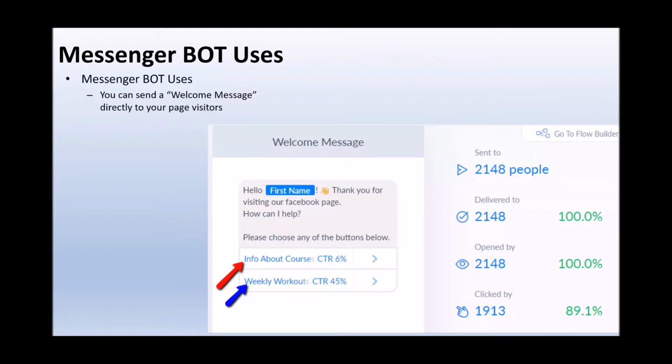Now, essentially, the most common use is that welcome message. Now, this is when someone visits your page. This is what's going to pop up at the very bottom.